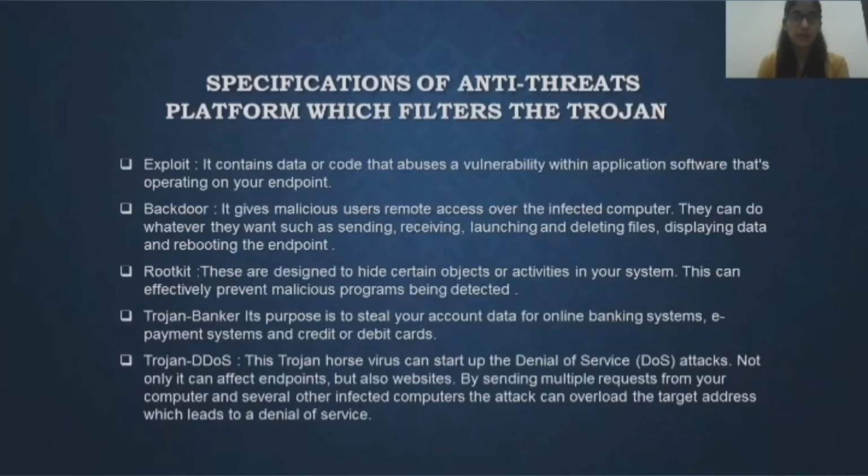They can do whatever they want, such as sending, receiving, launching, and deleting files, displaying data, and rebooting the endpoint. Next one is rootkit. These are designed to hide certain objects or activities in your system. Trojan Banker, its purpose is to steal your account data. Trojan DDoS, this Trojan horse virus can start denial of service attacks.